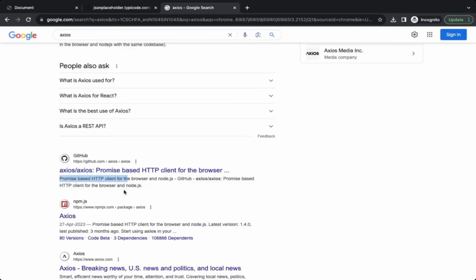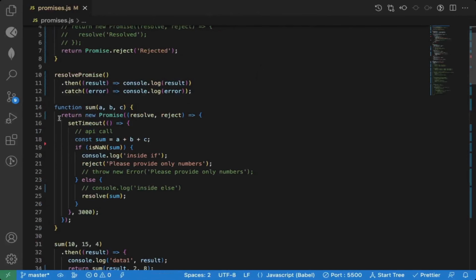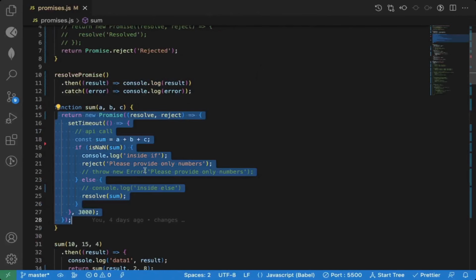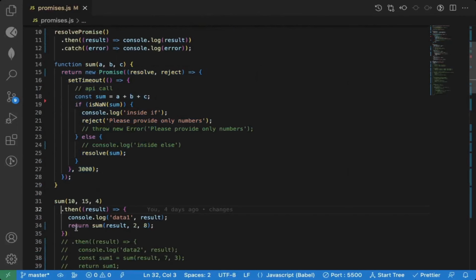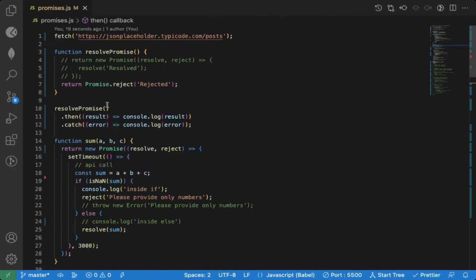So the promise code which we have written here, this code is implemented by that particular library. We just attach dot then and dot catch to get that data. So this fetch API will be just like our sum function, which accepts some parameters and does some code calculation and then resolves that. So fetch accepts a URL. This function will accept a URL and it will make the API call.